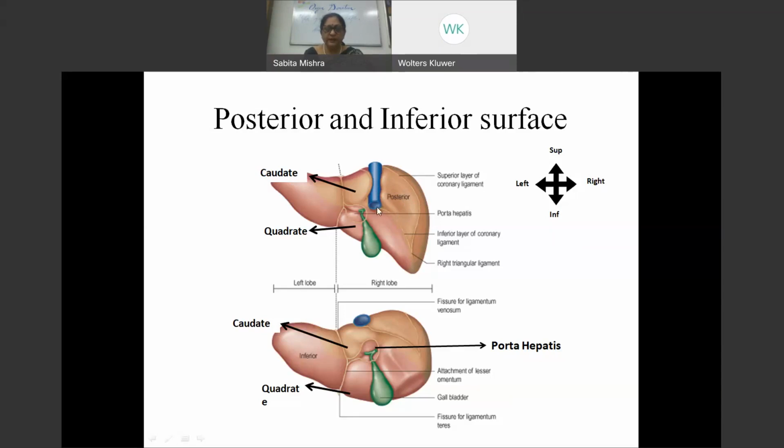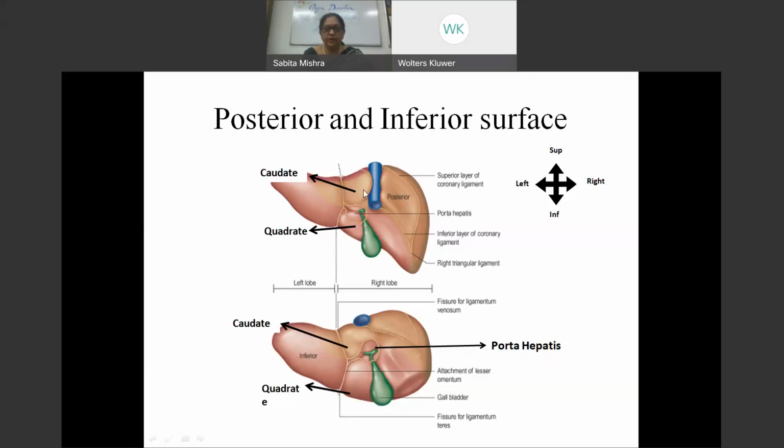Now let's look at this. If we see between this lobe, I had already told you it's the caudate lobe, and this is the quadrate lobe. This fissure out here is for the ligamentum teres. This is the porta hepatis, that's the hilum. And this fissure out here, we call it the fissure for the ligamentum venosum.